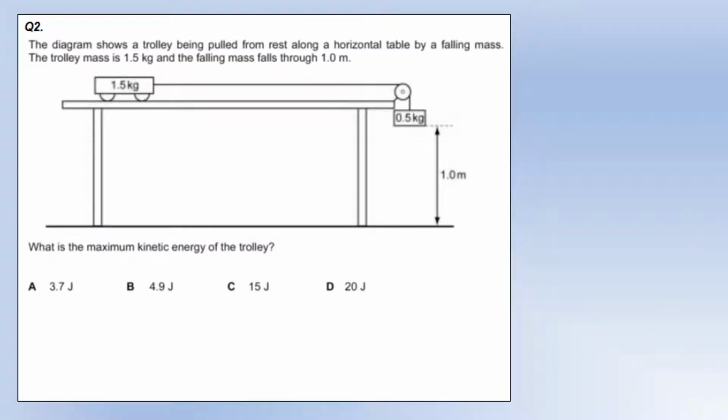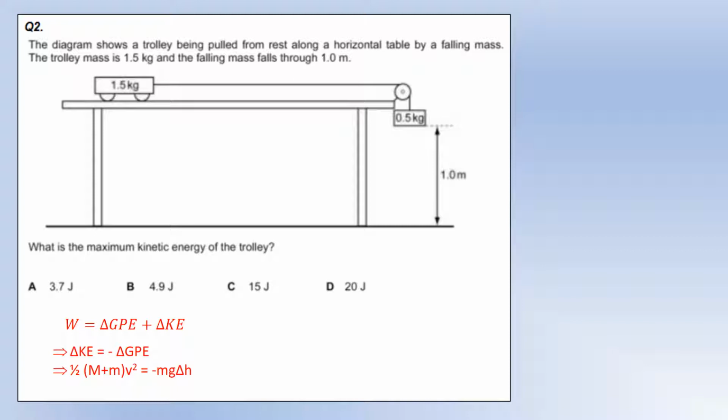Okay, so we've got a trolley being pulled from rest along a horizontal table by a falling mass. The trolley mass is 1.5 and the falling mass falls through 1 meter. What's the maximum kinetic energy? Well, that's going to be the maximum when it's just before the mass hits the ground. A lot of people are going to make a mistake here because they're going to calculate the change in GPE for the 0.5 kilogram mass and give that as the answer. And that's problematic because we're asked to calculate the kinetic energy of the trolley and just the trolley.